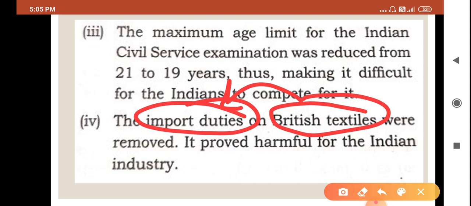On the other hand, while they were exporting to India, they took more and more taxes, so that raw material became very cheap and finished goods became very costly. So we can say it was harmful for Indian industries, and that's why Indians were on the back foot, and a strong feeling of oneness or unity against the Britishers arose.